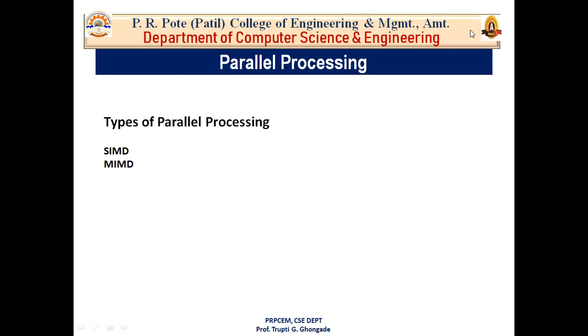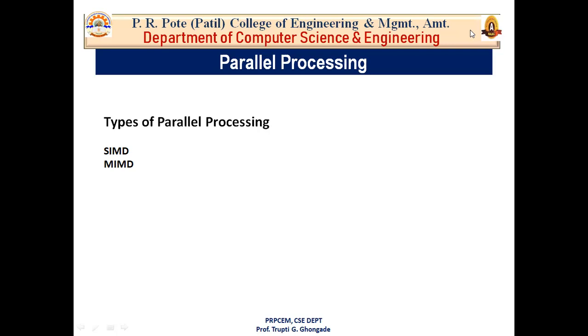Parallel processing can be described as a class of techniques which enables the system to achieve simultaneous data processing tasks to increase the computational speed of a computer system. So what is the goal of parallel processing? The goal is to increase the computational speed of a computer system. Like pipelining is used to improve the performance of your system, likewise, parallel processing is also used to increase the computational speed. A parallel processing system can carry out simultaneous data processing to achieve faster execution time.